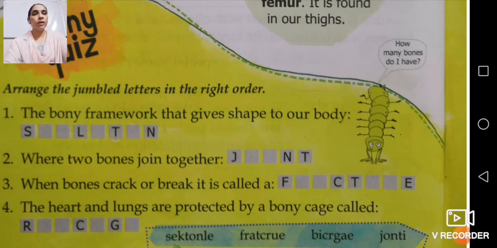Now number 1: the bony framework that gives shape to our body. I started our lesson with this only. That is called skeleton. Here you can see that the spelling is scrambled, so you will unscramble it. What is the spelling?